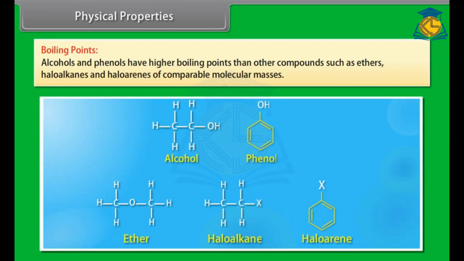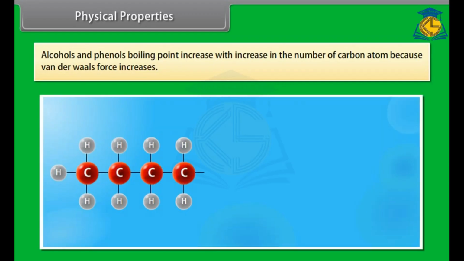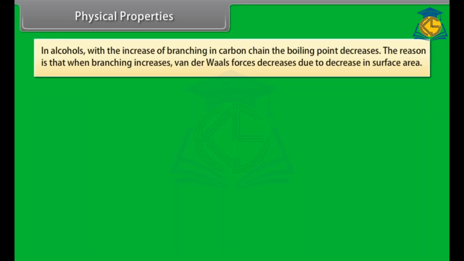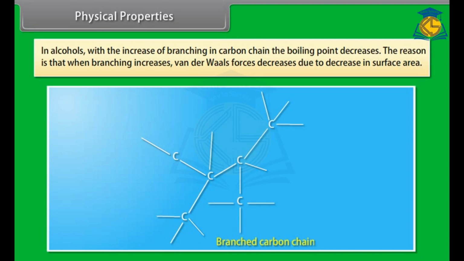Physical properties. Boiling points. Alcohols and phenols have higher boiling points than other compounds such as ethers, haloalkanes and haloarenes of comparable molecular masses. Alcohols and phenols boiling point increase with increase in the number of carbon atoms because van der Waals force increases. In alcohols, with the increase of branching in carbon chain, the boiling point decreases. The reason is that when branching increases, van der Waals force decreases due to decrease in surface area.